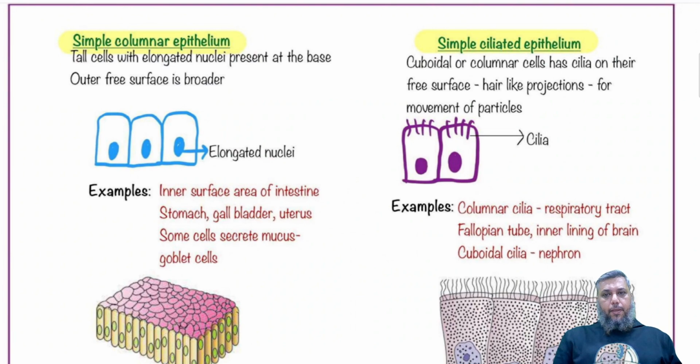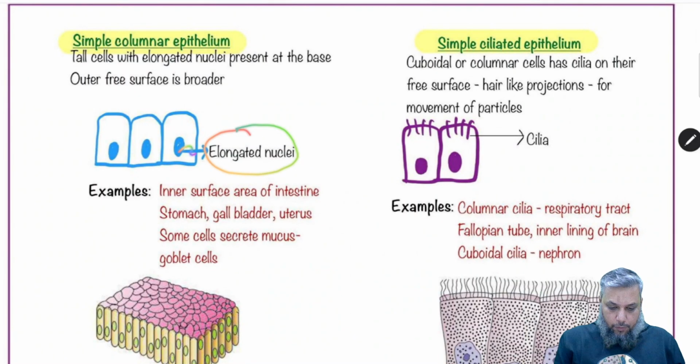As you can see, the cells are tall, and the nucleus is an elongated nucleus which is towards the base. If I draw this cell, the nucleus is towards the base. And this apical surface, the free surface, is broader.